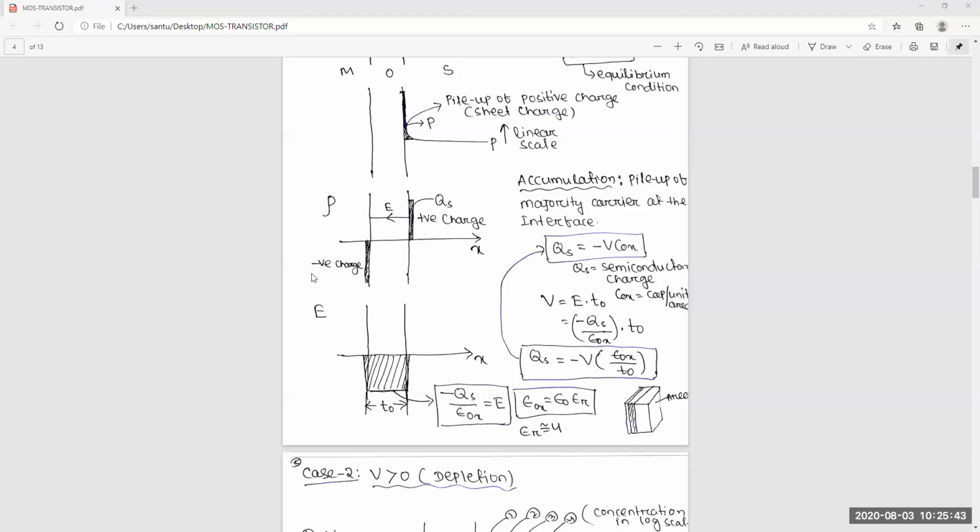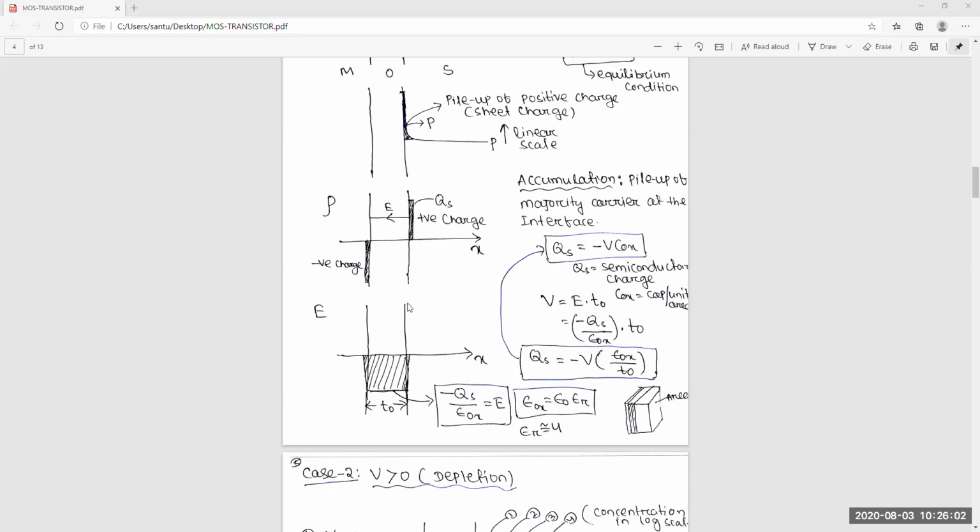Though we are giving a negative voltage, suppose this part is a metal and this is oxide and this is silicon, so this is the silicon-oxide interface. Here at the silicon-oxide interface, it is a positive sheet charge.